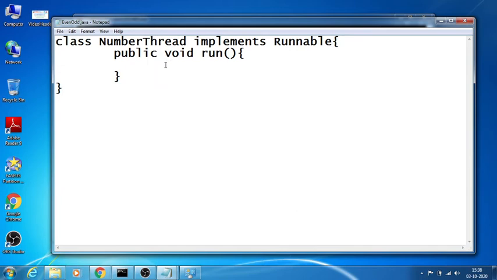Now how do we make this work parallelly, even and odd?